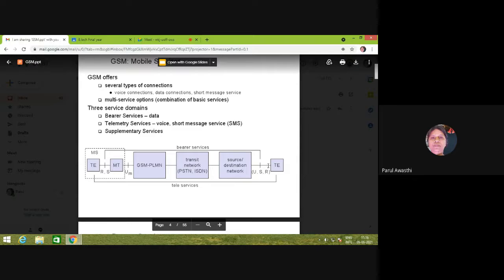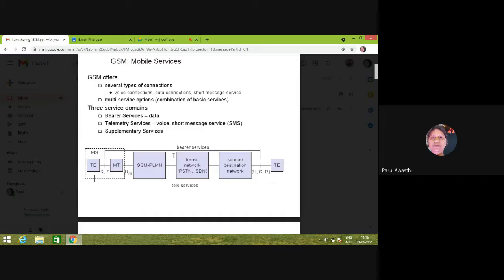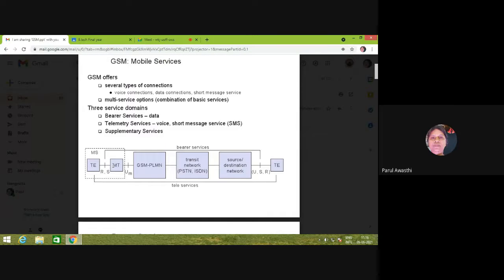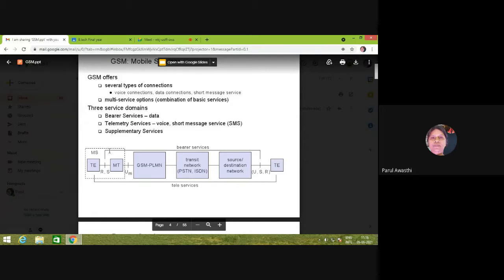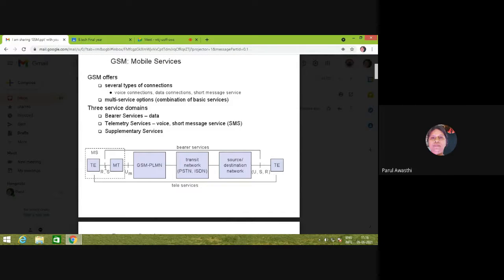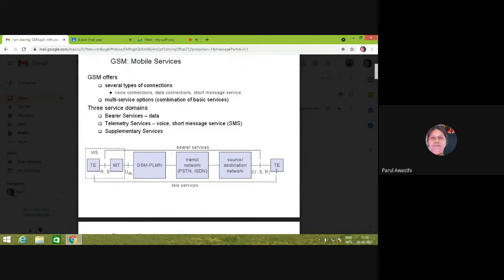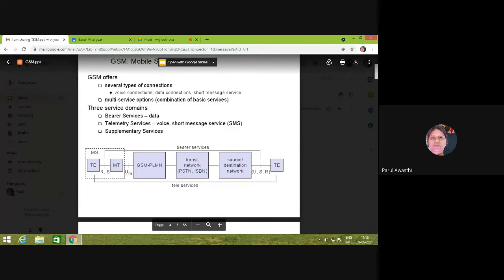and the services which are accessed at the access point will be called bearer services, right? So we can see in this diagram that there is a connection between the link source to destination network and terminal equipment to terminal equipment and mobile telephone system. So basically bearer services are those services which travel from access point to access point, and tele services are those which go from your terminal equipment to terminal equipment, right?